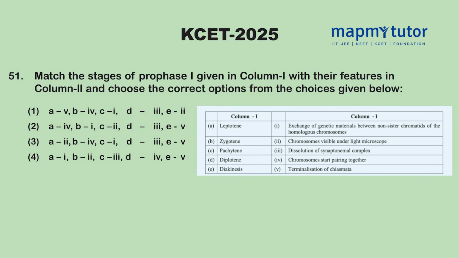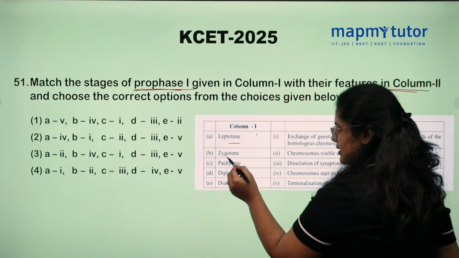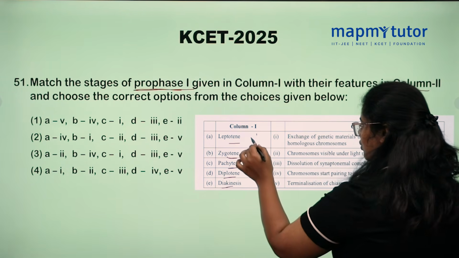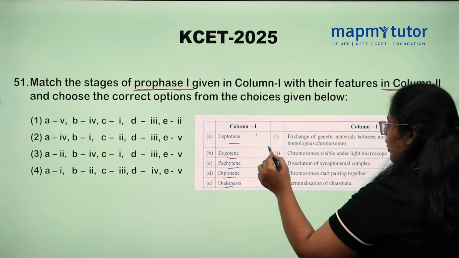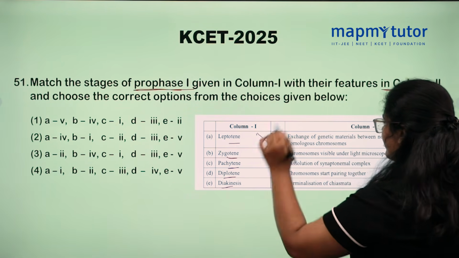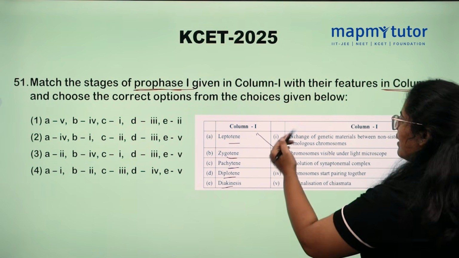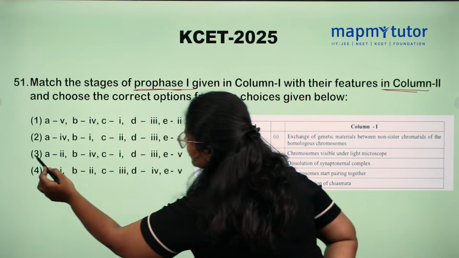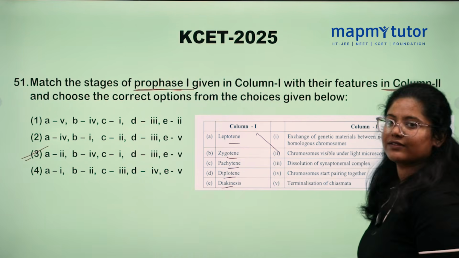Match the stages of prophase 1 given in column 1 with their features in column 2 and choose the correct option. What are the options here? Leptotene, zygotene, pachytene, diplotene and diakinesis. So what is the feature of leptotene? What can we see in leptotene? Chromosomes visible under light microscope. By matching leptotene, you can guess the answer here. Option number 2 is correct here.